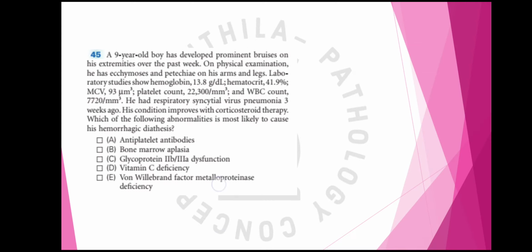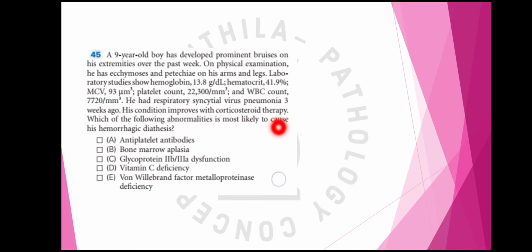Next question is, a 9-year-old boy developed bruises on the extremities. On physical examination, he has ecchymosis and petechiae on his arms and legs. Lab studies show hemoglobin 13.8, again hemoglobin is okay. Hematocrit is normal. Platelet count is again decreased, 22,300 per cubic millimeter. WBC count is 7720, it is normal. He had respiratory syncytial virus pneumonia 3 weeks ago. So there is a history of a viral prodrome 3 weeks ago. A viral infection history is generally seen in acute ITP.